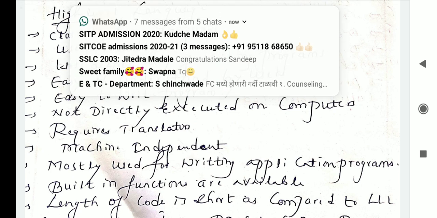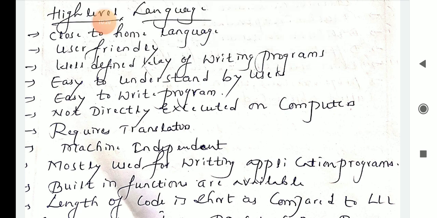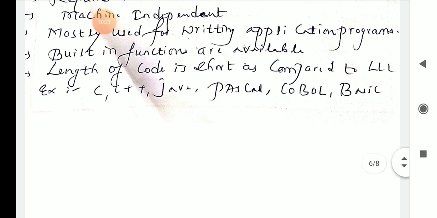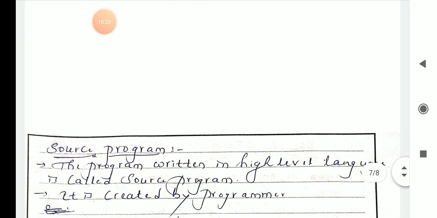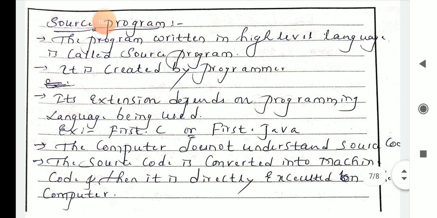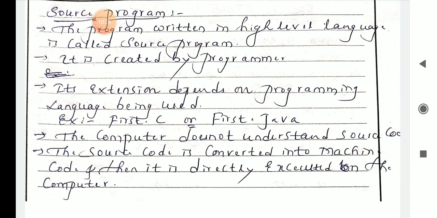Next is the source program. We move on to the definition and features of a source program. The program written in high level language is known as a source program. It is created by the programmer.